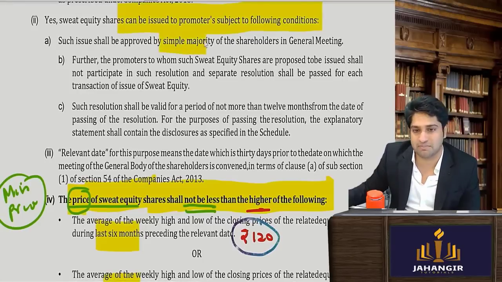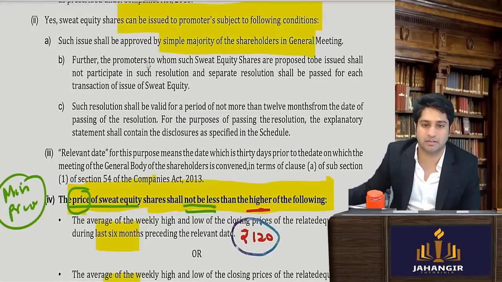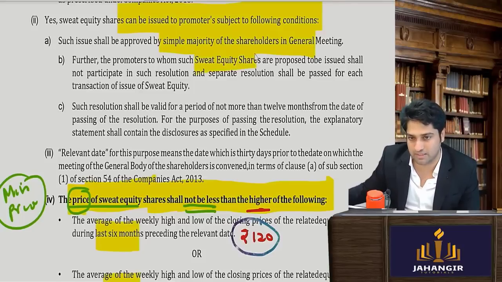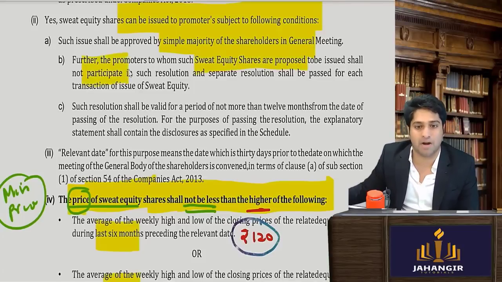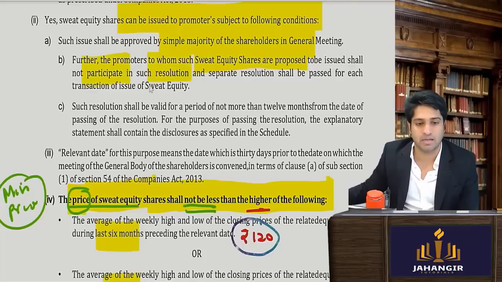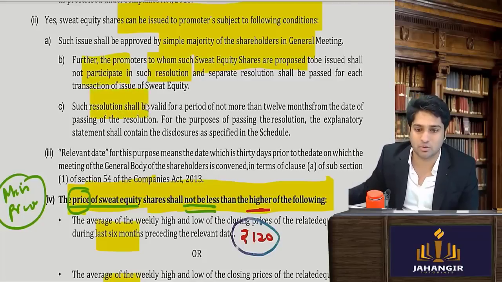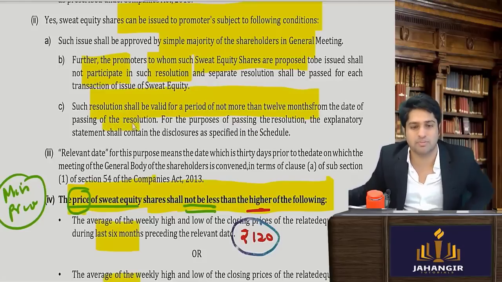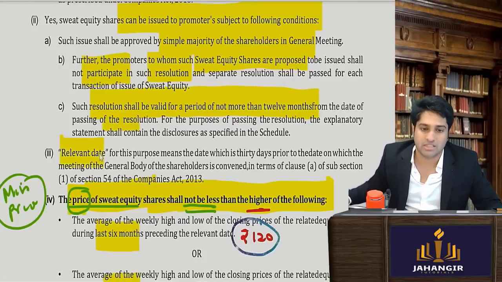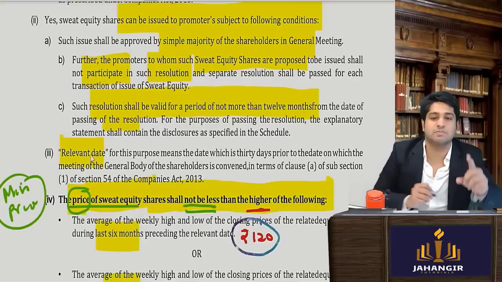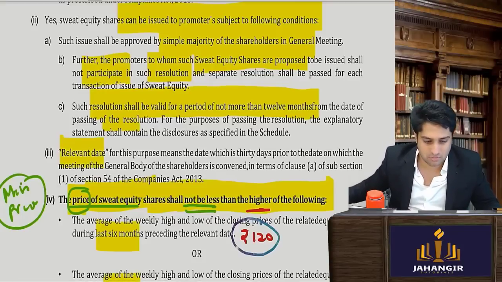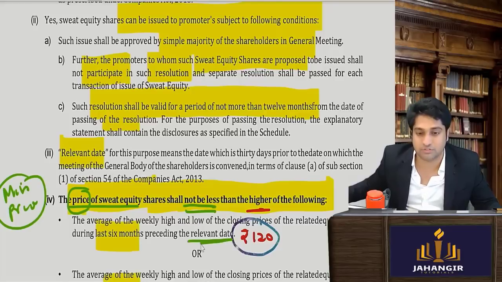It should be approved by a simple majority in the general meeting. Furthermore, the promoters to whom the sweat equity is proposed shall not participate in such resolution, and the resolution shall be valid for not more than 12 months from the date of the resolution. Within 12 months they have to give it. What is the relevant date?